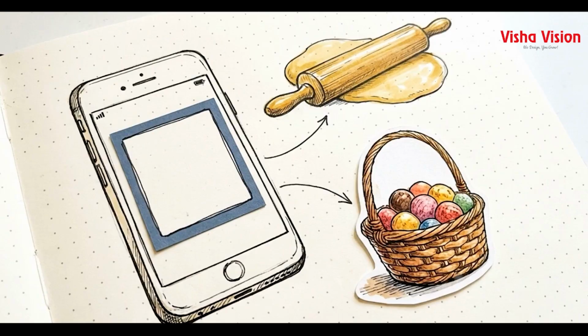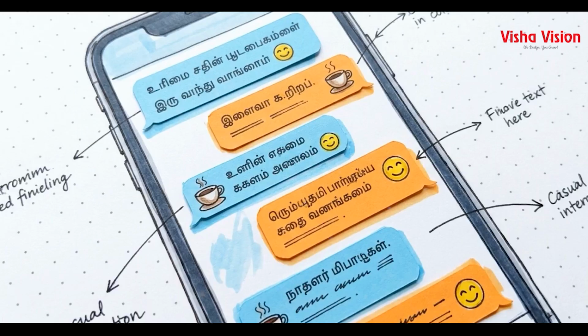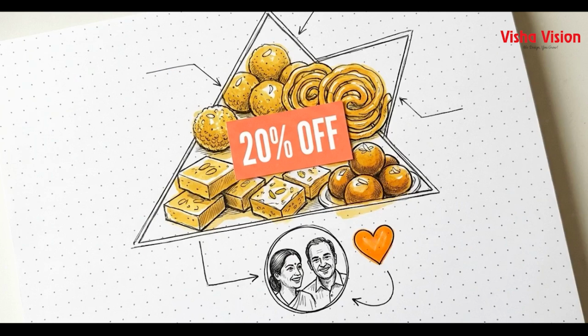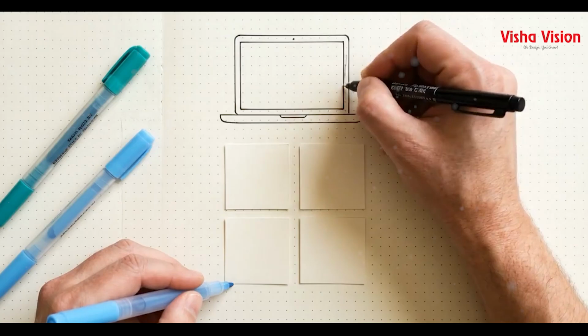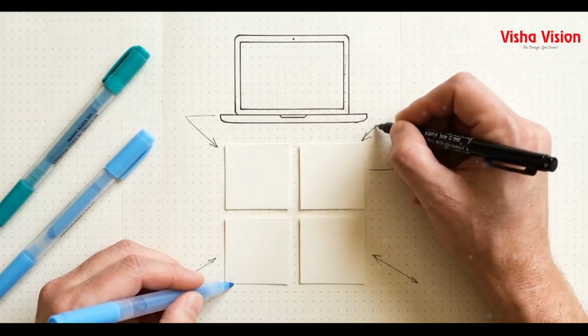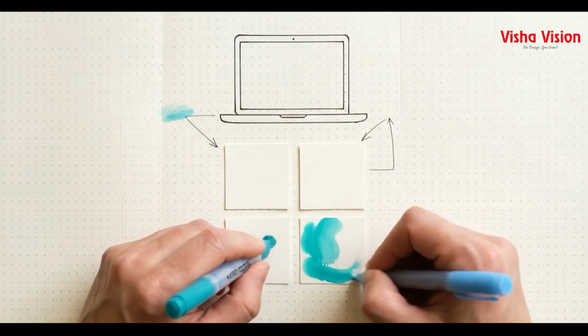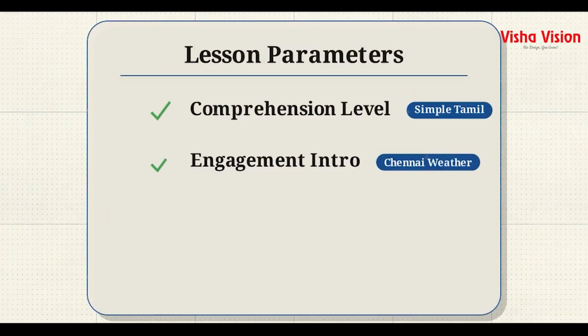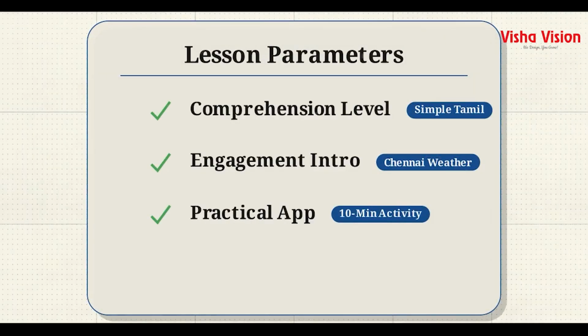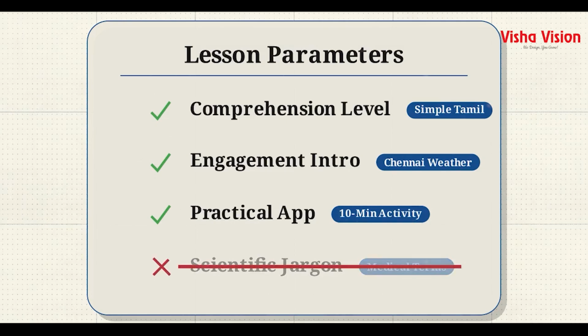Let's run this blueprint through a stress test. A bakery owner needs social media content. Instead of a basic request, they specify a nostalgic weekend Instagram campaign in Tamil, using emojis, targeting young urban families, and highlighting a specific 20% discount on traditional sweets. An 8th grade science teacher needs a lesson plan. They instruct the AI to build a 4-part module on climate change: demanding simple vocabulary, a 5-minute hook question, an interactive classroom activity, and the strict omission of complex scientific jargon.